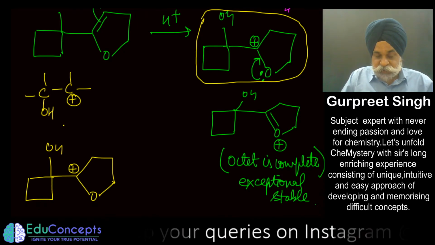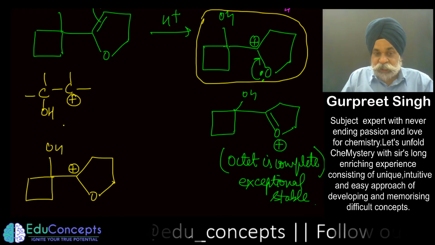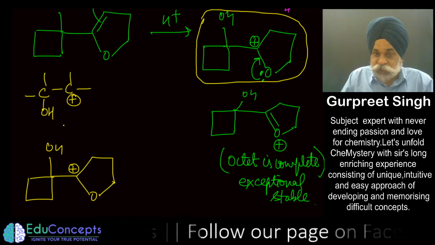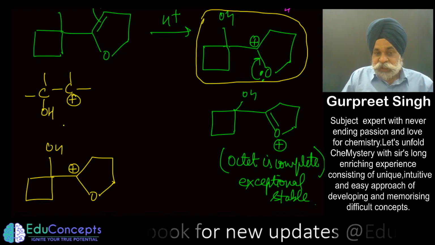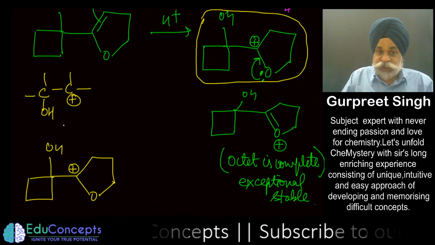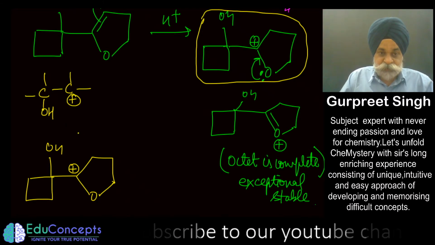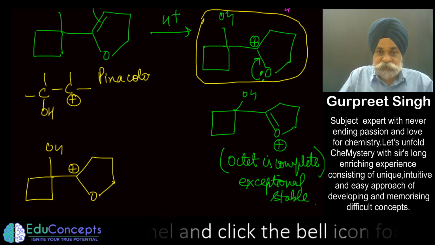This is one of the intermediate steps of the pinacol pinacolone rearrangement, which we shall be doing in some other video also.